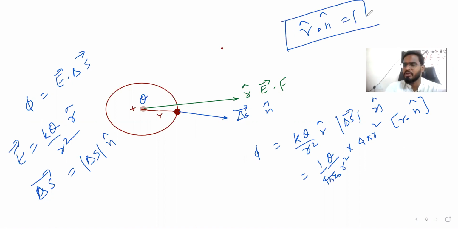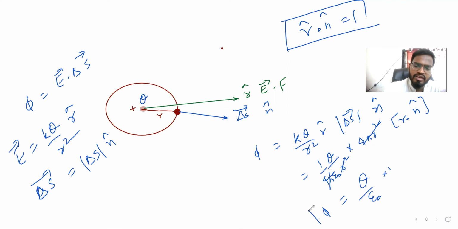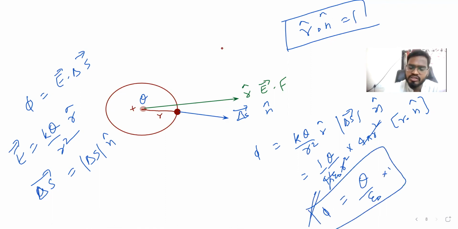In school they will not teach you this, so try to understand it properly here. R cap dot n cap is going to be 1. So now we have 4 pi R square cancelling, and R dot n becomes 1. So we get Q by epsilon naught into 1, which is equal to the flux. So the net flux through a closed surface is Q by epsilon naught.